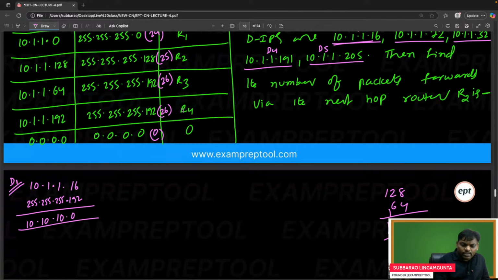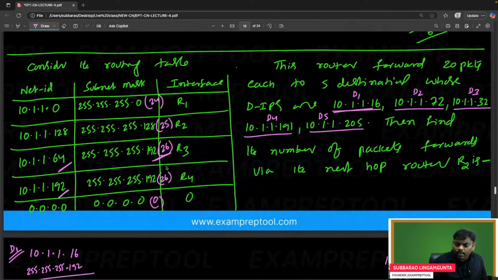So is it matching? 0 matching? No. This is also 192. Is it matching? No. It is not matching. And one more thing to remember: if 26 is not matching, then I will try for 25. If you try 25 directly, it may be tempting.